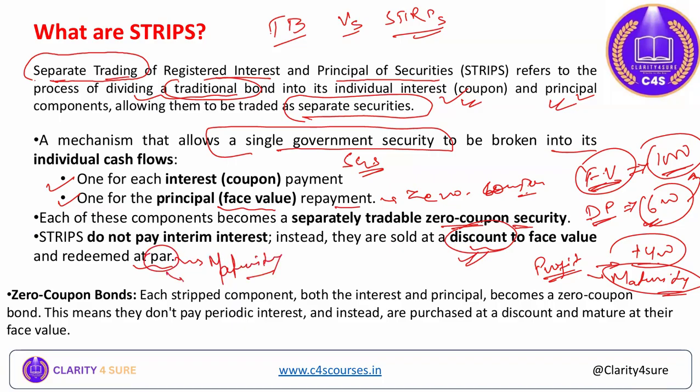Redeem at par of what? At par of face value. Okay. So zero coupon bond is also the concept of zero, since the term appears here. In strips, each strip component has both the interest as well as principal components. It becomes a zero coupon bond, means available at discounted price. This means they do not pay periodic interest and instead are purchased at discounted price, and at the time of maturity you will get a face value of that particular security, means the value of that security.